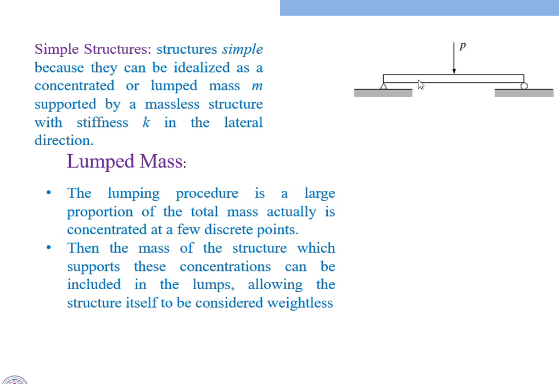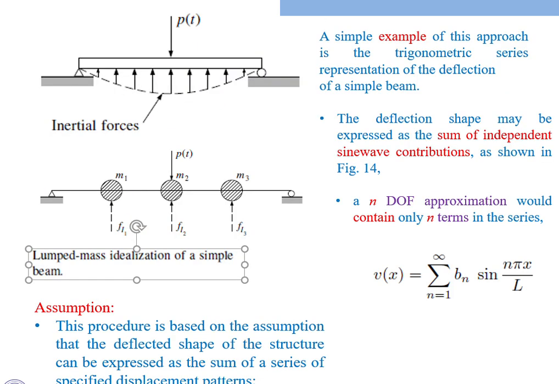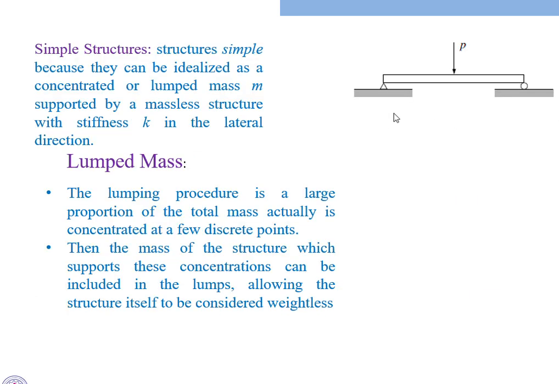That mass is discretized in different parts. If you take a beam, this beam can be divided into different parts.